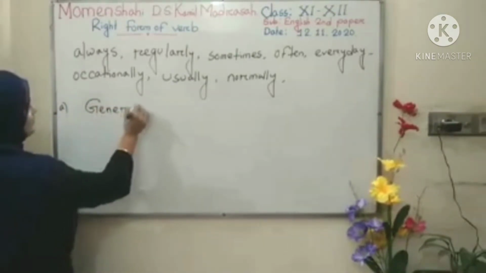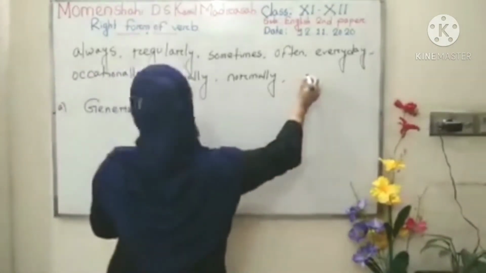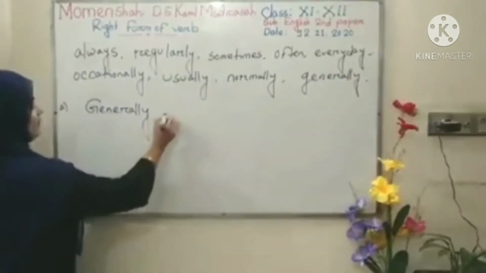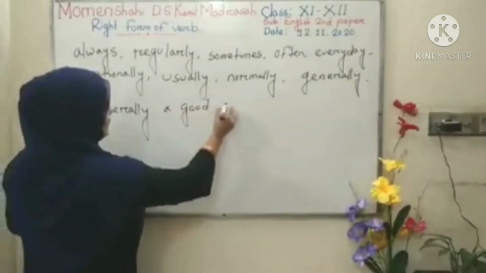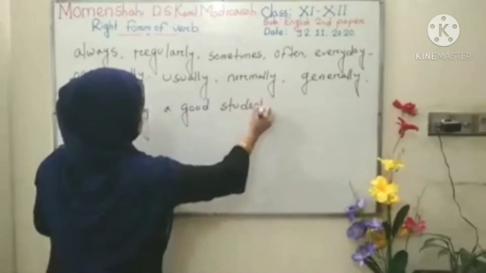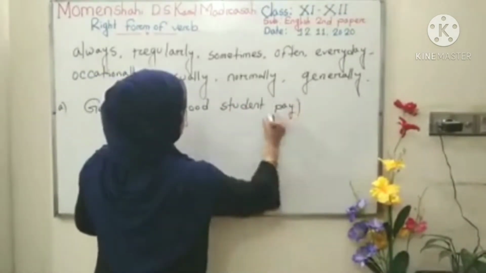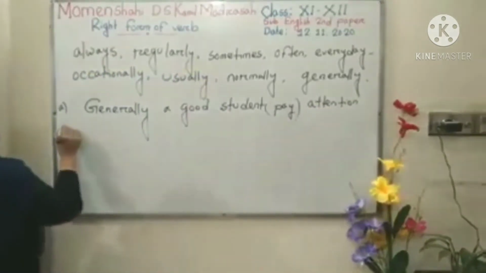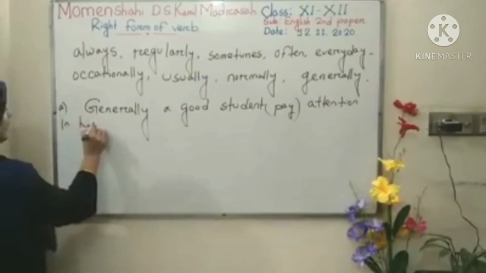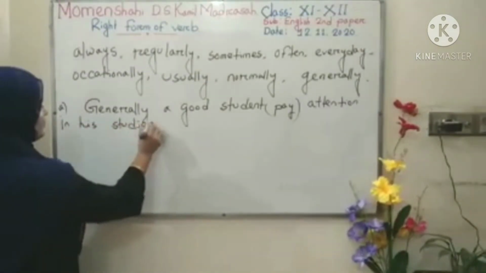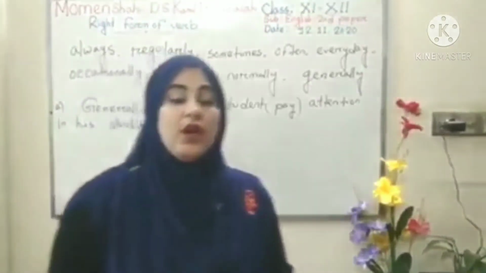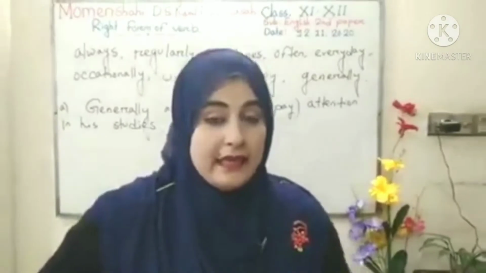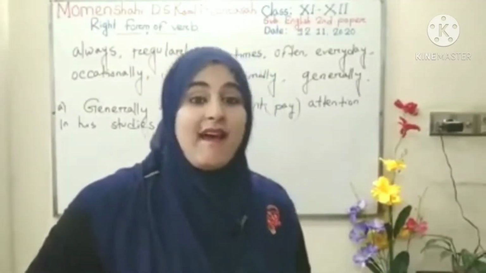I am showing you an example. Here I am writing: Generally a good student pay attention in his studies. Look, in this sentence you also get an indicating word, that is generally.